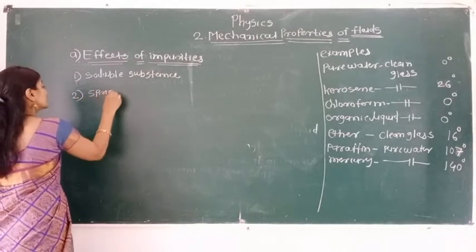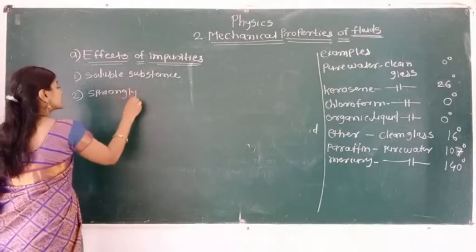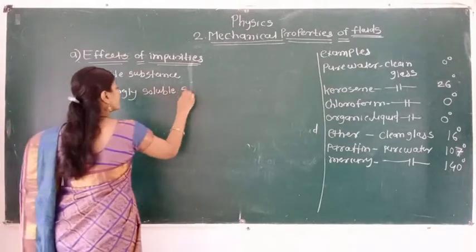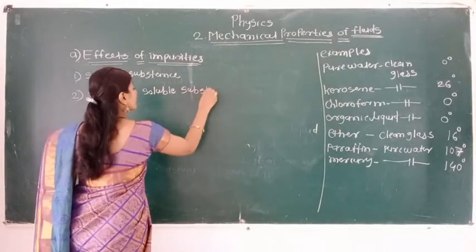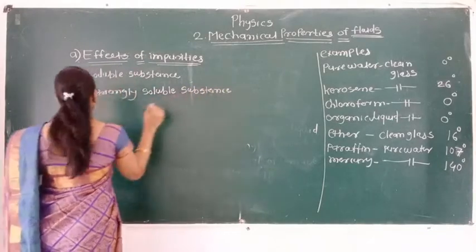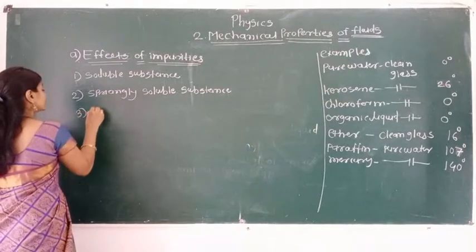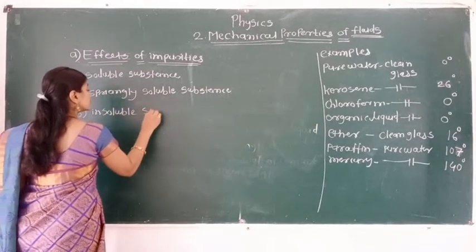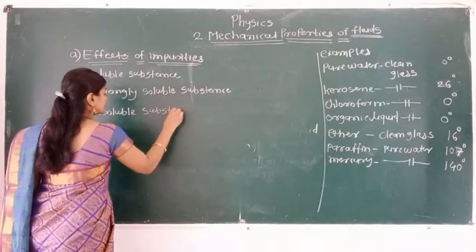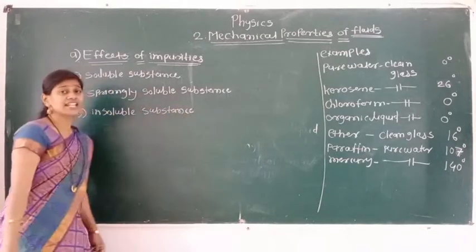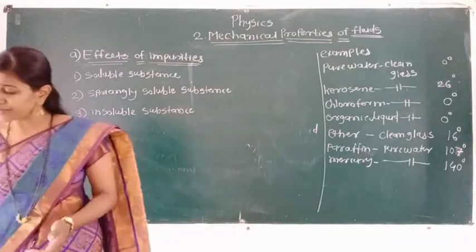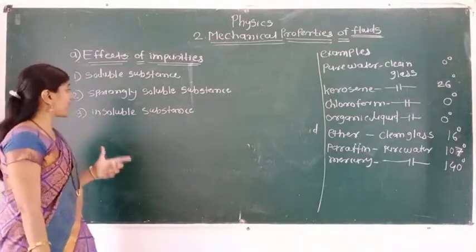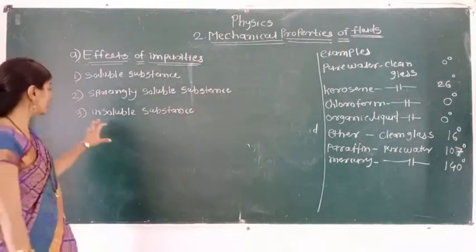Second one is sparingly soluble substance. And third one is insoluble substance. These are the types of impurity. In that, three types are there. First is soluble substance, second one is sparingly soluble substance, third one is insoluble.